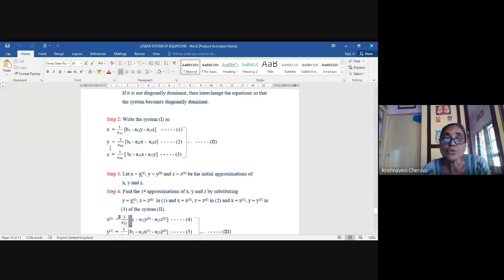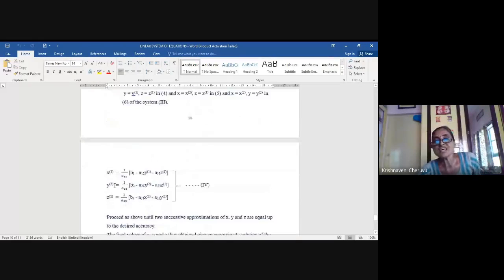Now to get y, you have to replace x by x bracket 2 and z by z bracket 1. And to get z, you have to replace x by x bracket 2, and just now you got y bracket 2, you replace y by y bracket 2. That's what I explained to you here, girls. To get x bracket 2, the latest ones, y bracket 1, z bracket 1. And as you got x bracket 2, to get y bracket 2, you replace x by x bracket 2 and z by z bracket 1. To get z bracket 2, the second approximate value for z, you replace x by x bracket 2, y by y bracket 2.